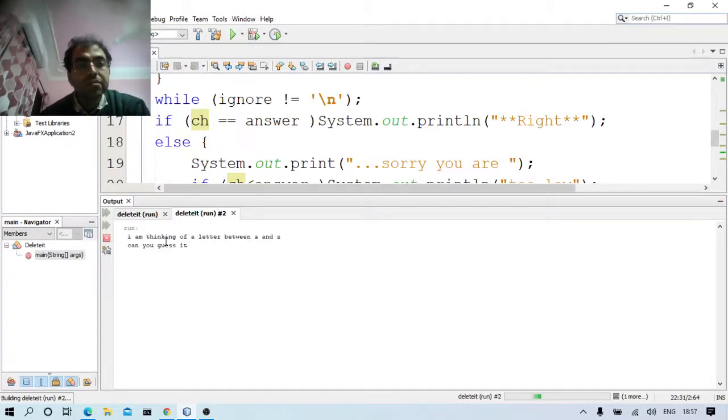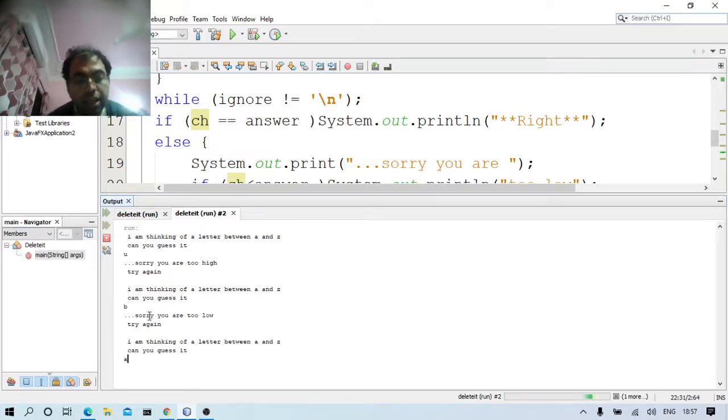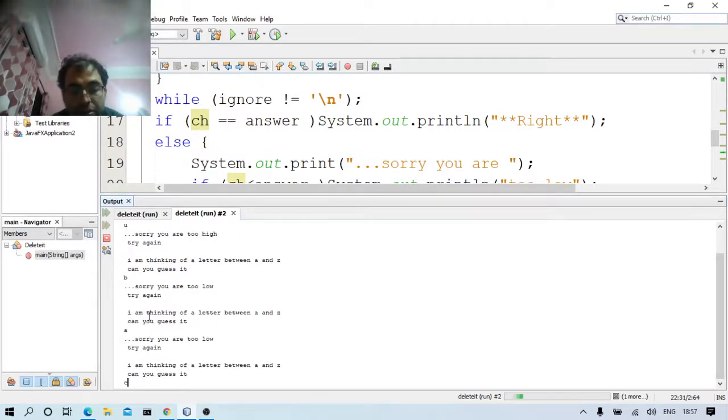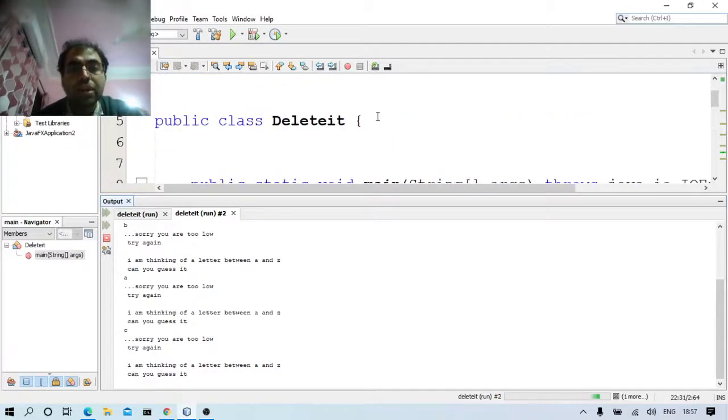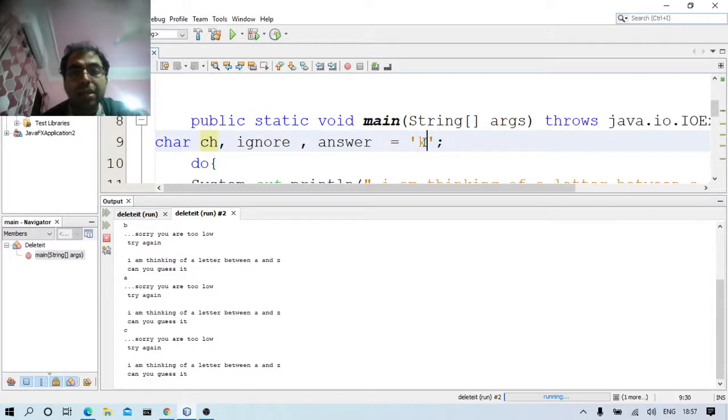I'll run it again. Sorry you are too high, try again. B will be too low, A will be too low, C will be too low, like this up to k. Okay, so here I'm changing the value of k. Let's make it z. Let's see what happens.